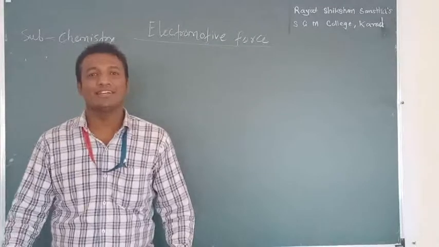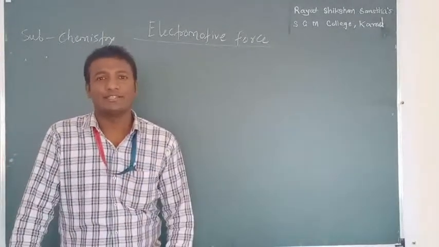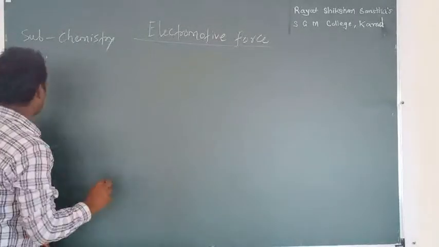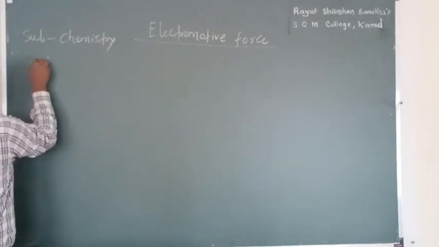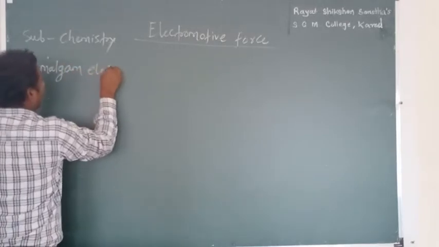Yesterday we started with the types of electrodes, and we saw one type of electrode, that is metal ion electrode. Today we will start with the second type of electrode, that is nothing but the amalgam electrode. Amalgam electrode.